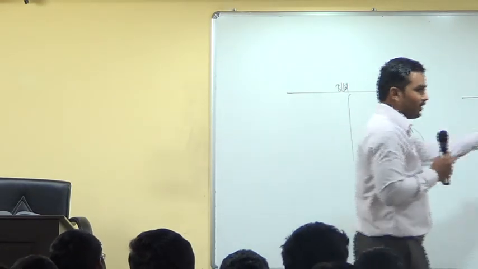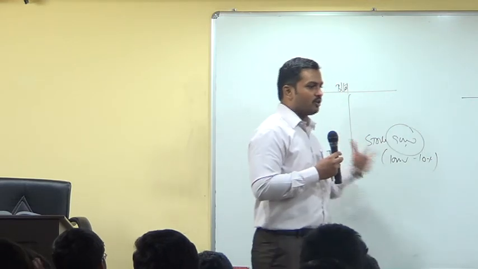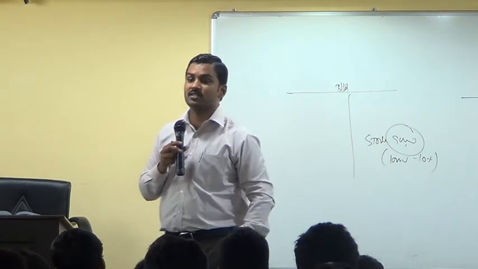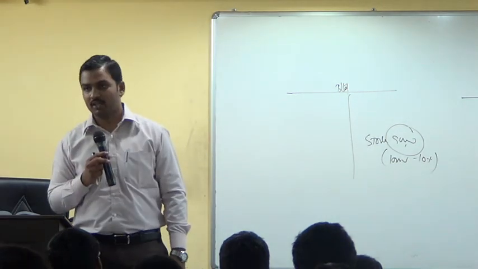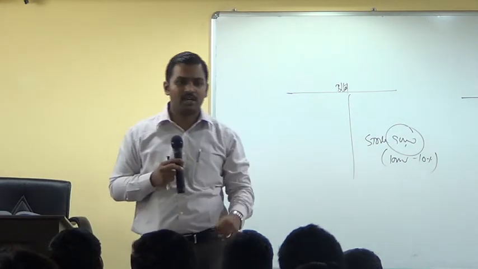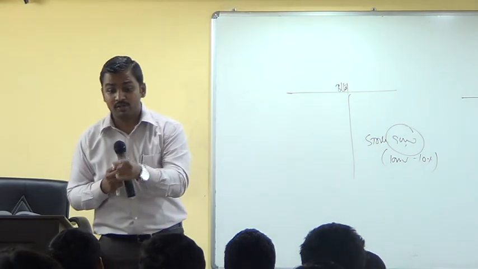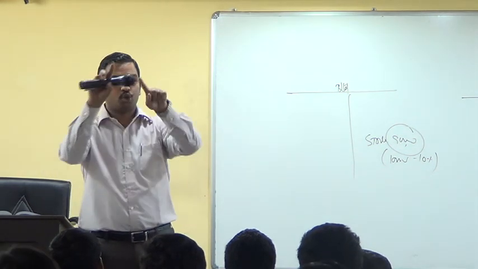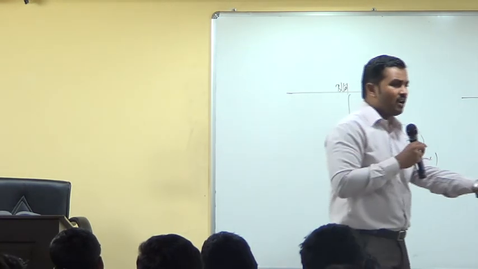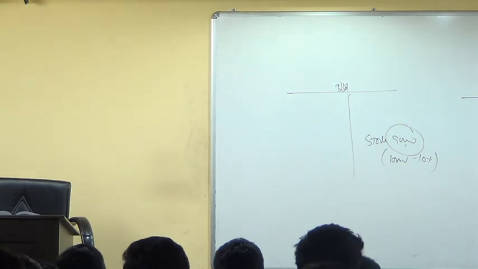Is it clear? I have sold the stock. I show the profits in my P&L account. When I take back the stock, I want to eliminate profit. I have to eliminate it from my profit and loss account only. So what will pass? P&L account debit to stock account. Right now, do we know the credit balance in B Limited's P&L account? No. Hence, if you prepare a balance sheet, profit and loss account will show a debit balance. It has to be shown within brackets. Why within brackets? Because it's a loss, no? Is it clear? Did you understand?